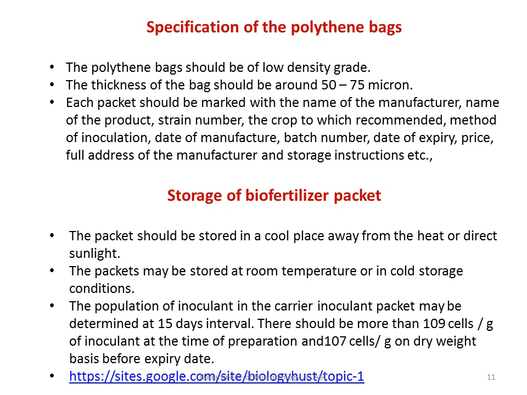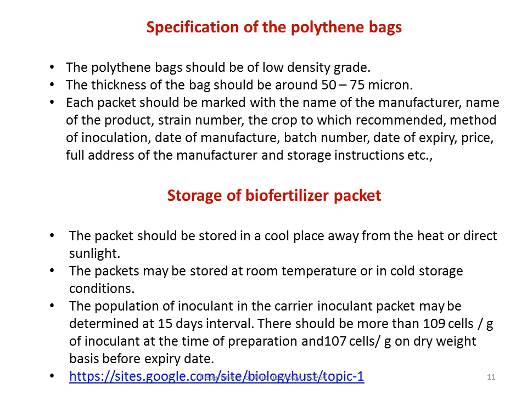For the purpose of packing, we are going to use polythene bags. There are certain specifications which we have to follow for the usage of this polythene bag. The polythene bag should be of low density grade. The thickness of the bag should be around 50 to 75 microns.